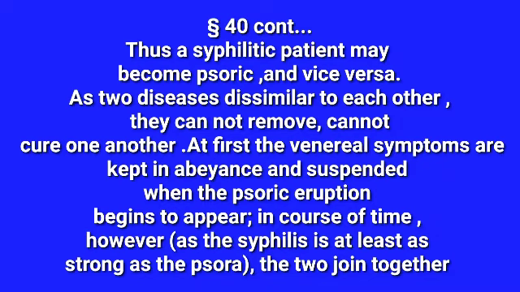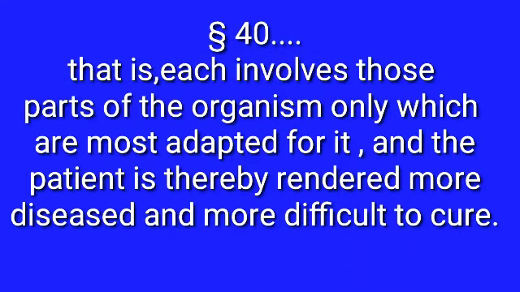In course of time, however, the two join together. The two means psoric and syphilitic. That is, each involves those parts of the organism only which are most adapted for it, and the patient is thereby rendered more diseased and more difficult to cure.